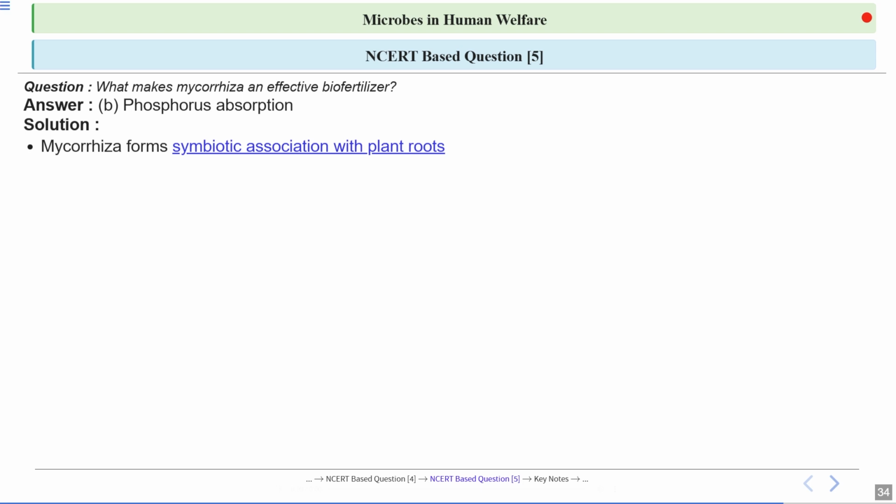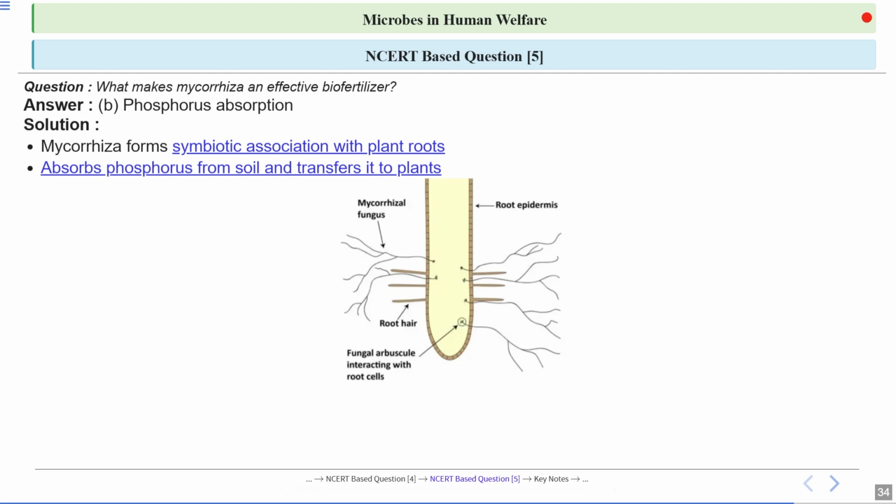So mycorrhiza: myco means fungus, rhiza means root. So mycorrhiza forms a symbiotic association with the plant roots. In a symbiotic association, both the partners benefit. So this fungus absorbs phosphorus from the soil and transfers it to the plant. In this image, you can see mycorrhizal association in the plant. In return, the fungus is also getting the food which is being prepared by the plants.